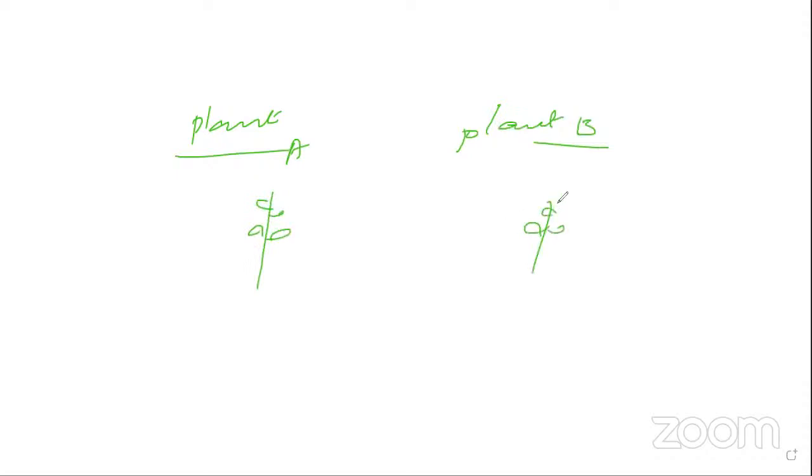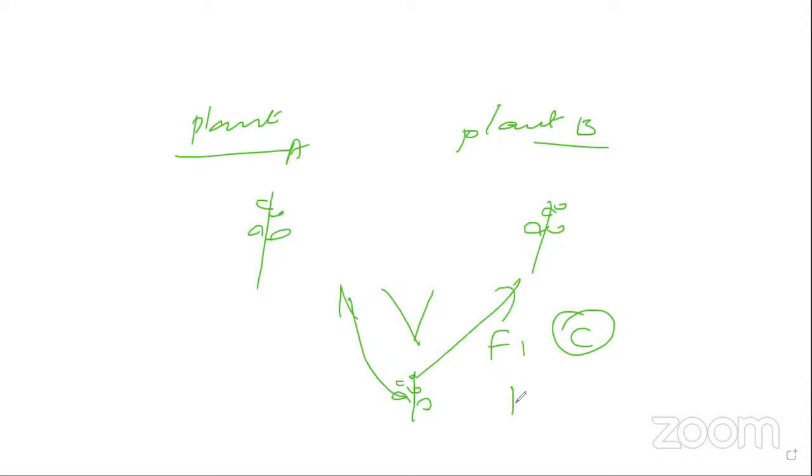Take an example. One plant is there, plant A and plant B. Just imagine these are the 2 plants, and both are of superior quality. So what will be the F1 generation? It is also superior, double super. Again, cross this one with this one, whatever it may be, and you will get double super. Again it will be crossed here.